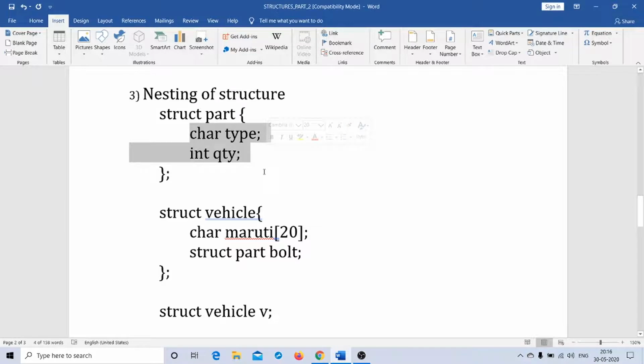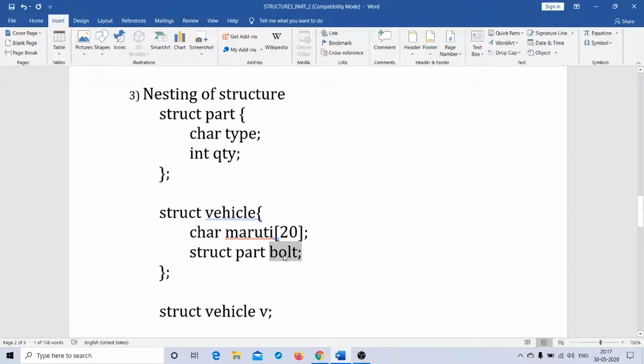Now, in order to have that feature, I will have a structure variable statement in vehicle, and I say struct part bolt. The interpretation of this statement is: struct is a keyword, part is a structure name, and bolt, listen carefully, will act as a structure variable for this particular line.